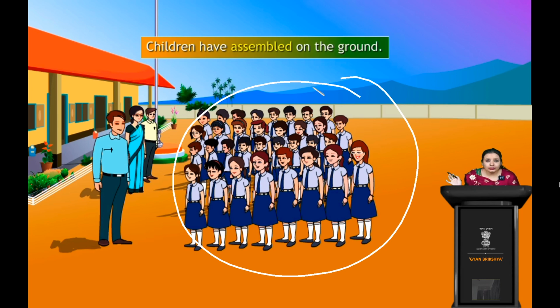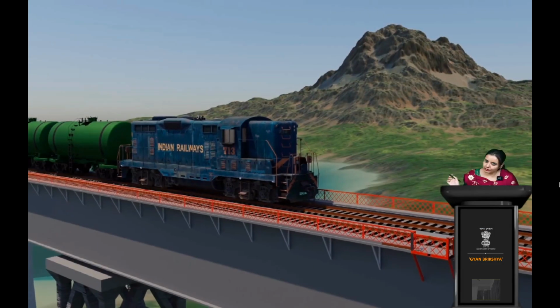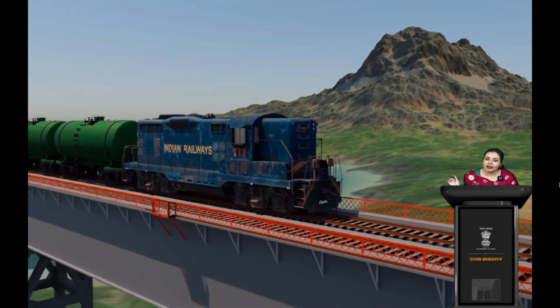So they have gathered, and here they have assembled. So the meaning is the same, but the words are different, right? Gathered and assembled don't sound the same, but the meaning is the same. That's what we call synonyms. This is synonyms, where the meaning should be the same but the word might be different. Understood? I hope it's clear now.